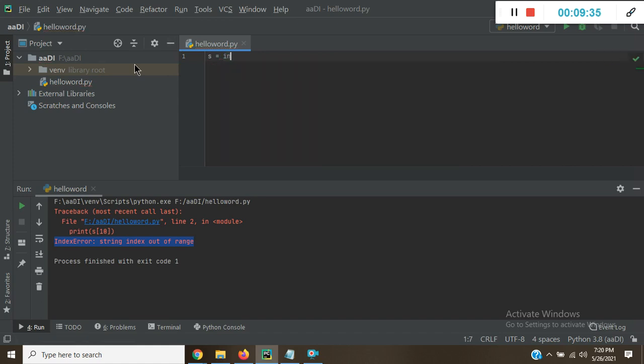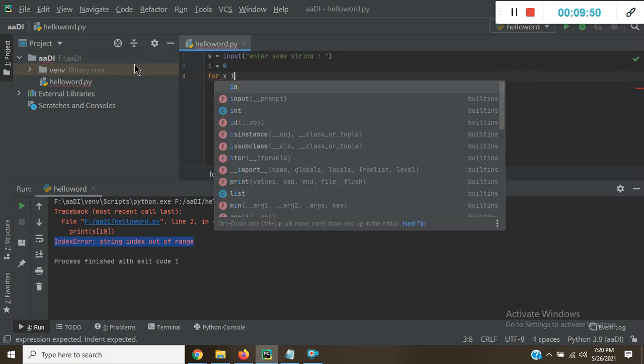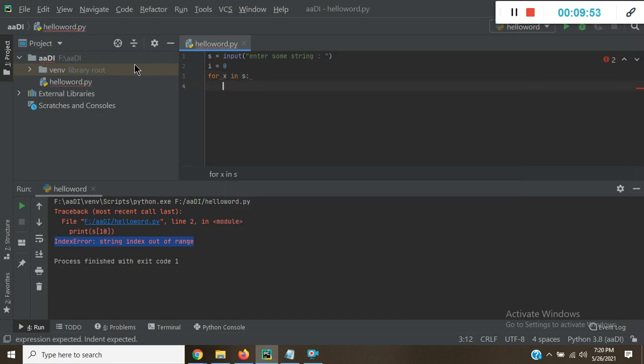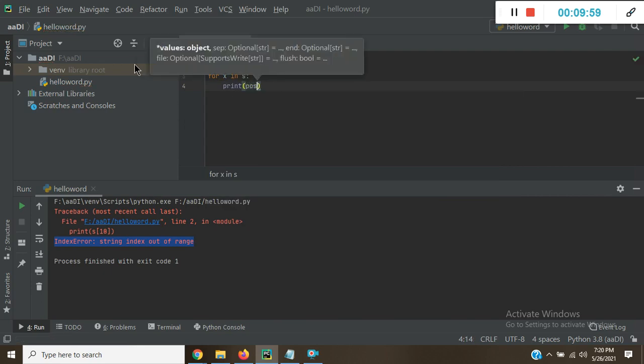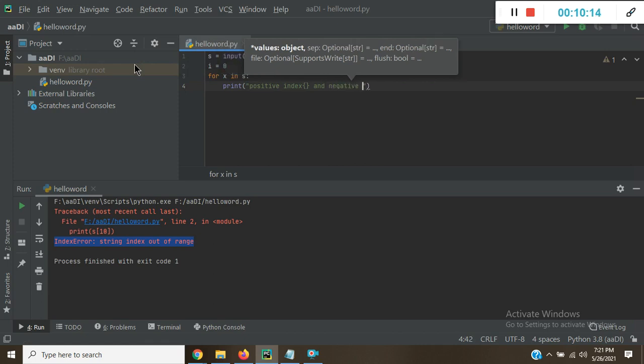I enter some string, then i equal to 0, and for x in s print positive index formatting and negative index formatting.